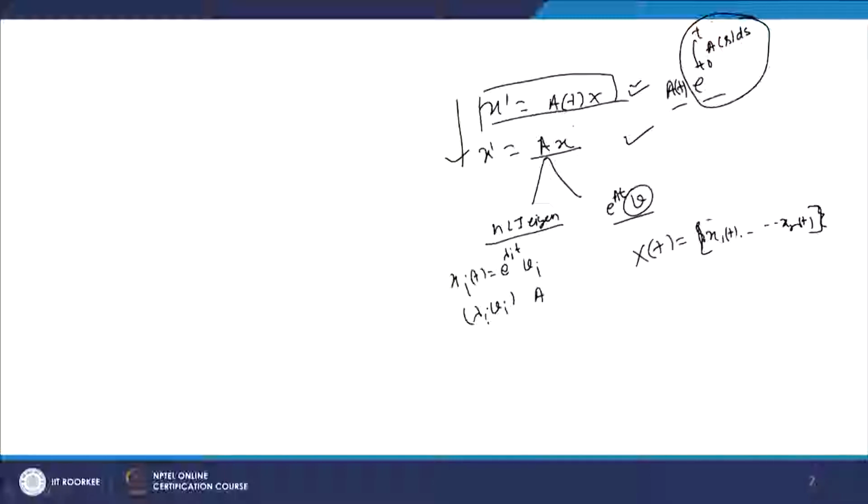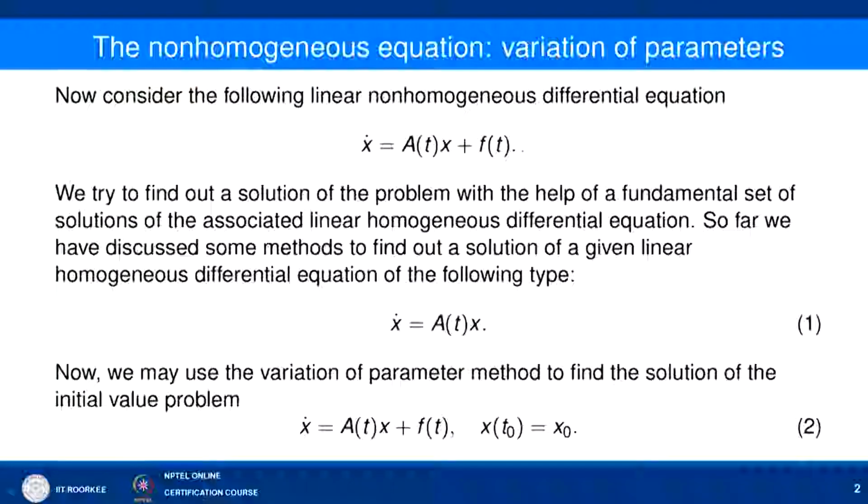Now we will proceed further, and focus on the non-homogeneous system of linear equations. Consider the following linear non-homogeneous differential equation: x' = A(t)x + f(t). The only thing different from the previous case is that here we have one more extra term, f(t), which is known as the force term, or external force term.